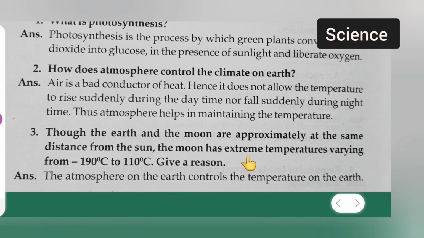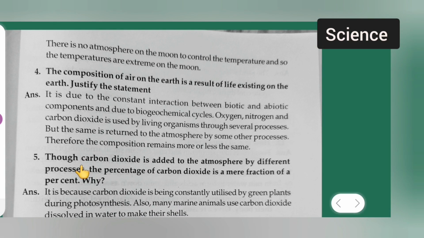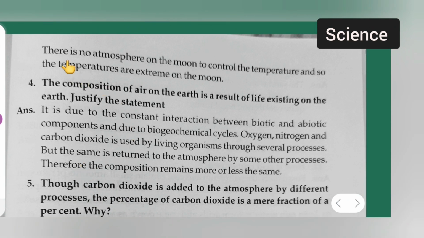Next, question number 3 is the earth and the moon are approximately at the same distance from the sun. The moon has extreme temperature varying from 190 degrees Celsius to minus 110 degrees Celsius. Give a reason. Answer is the atmosphere on the earth controls the temperature on the earth. There is no atmosphere on the moon to control the temperature, and so the temperatures are extreme on the moon.